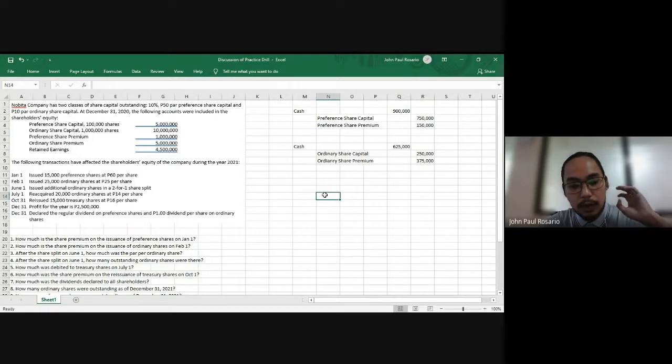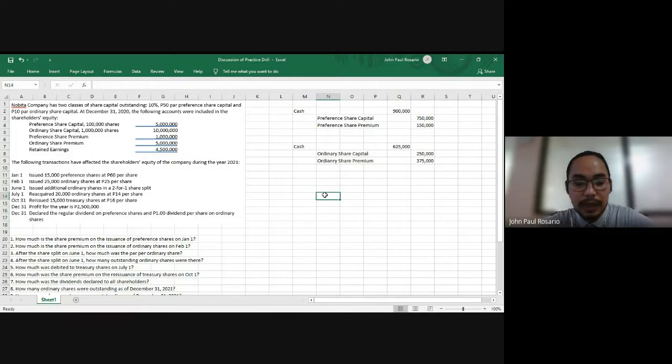Now, always remember that split downs or split ups will not only affect the number of issued shares, but will also affect the number of shares in treasury. As I said earlier, share splits will affect the number of outstanding shares.